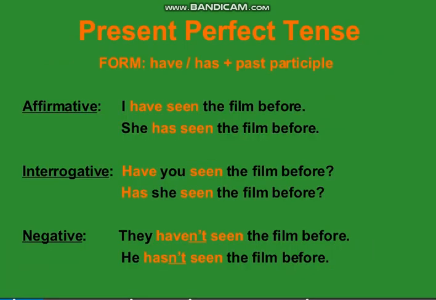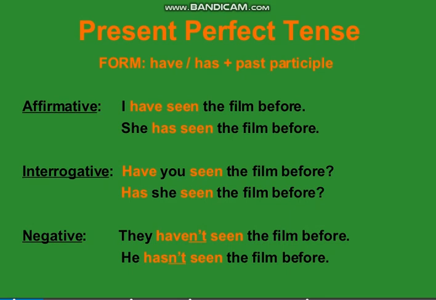Its structure is that it has the helping verb has or have plus past participle. As I have already told you, past participle is the third form of the verb. Third form of verb is called past participle. So in this tense we have the third form of verb along with the helping verbs has or have.